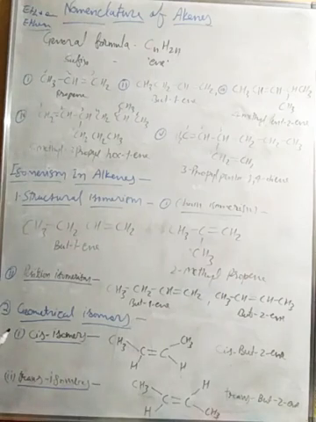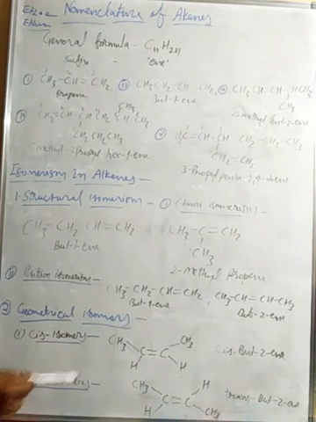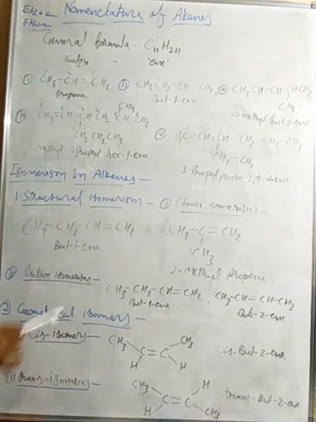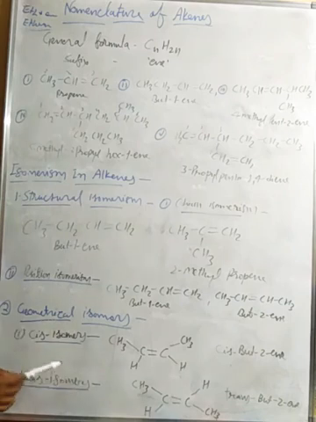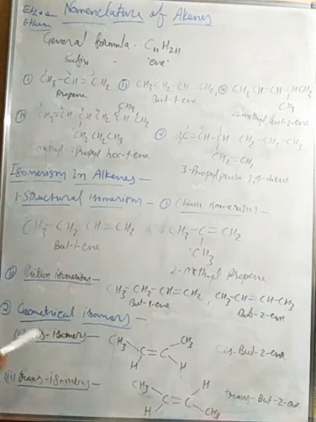Geometrical isomerism means the compounds which have the same structural formula but differ in the spatial arrangement of atoms or groups of atoms about the double bond, the alkene group, are called geometric isomers, and that phenomenon is called geometric isomerism, right? So that is the definition of geometrical isomerism.